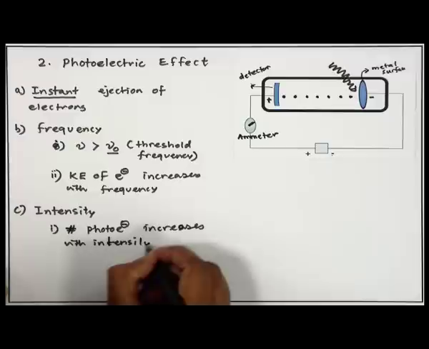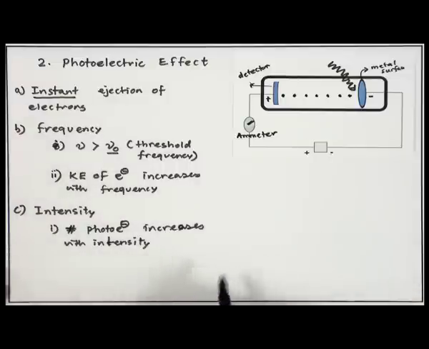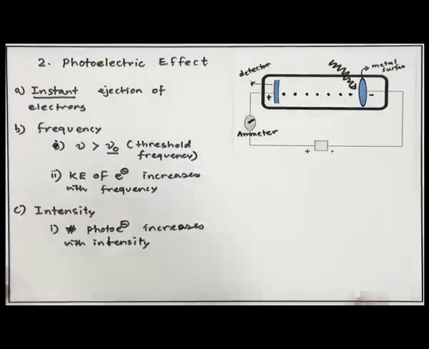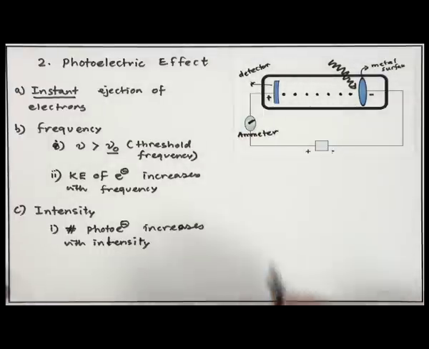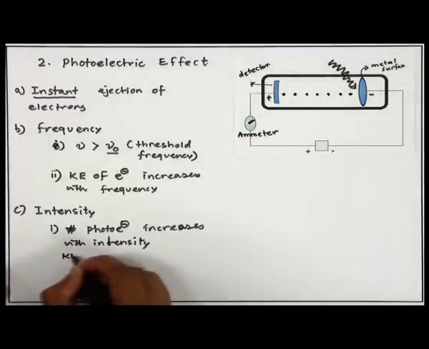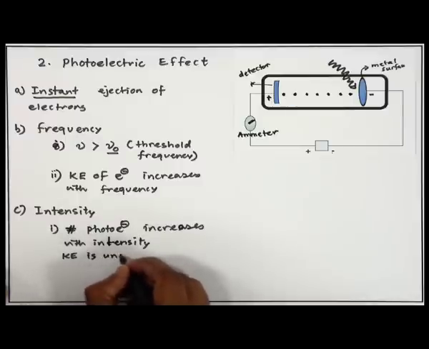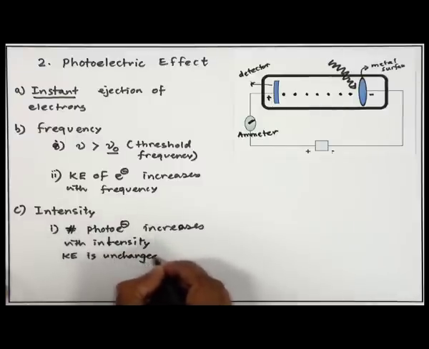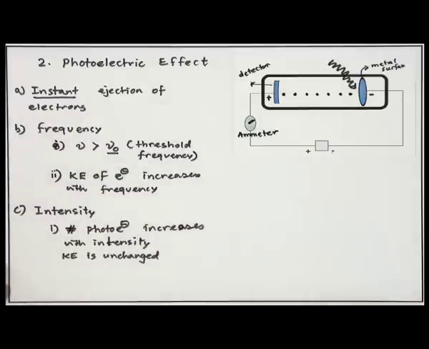As you increase the intensity, the number of photoelectrons coming out increases, but their kinetic energy does not change. They come out in greater number, but they all travel at the same speed. Kinetic energy is unchanged. These are the observations that Heinrich Hertz's experiment showed.